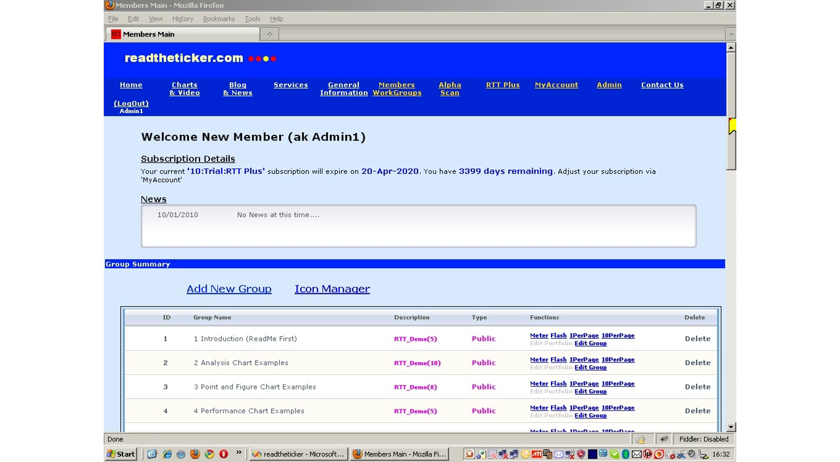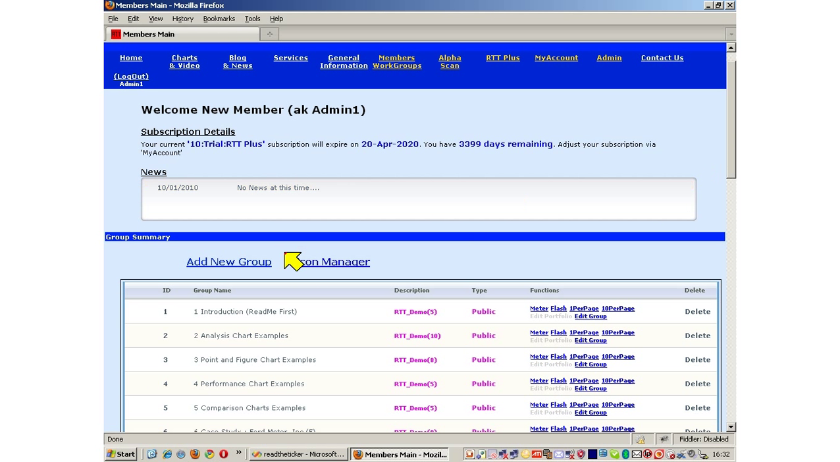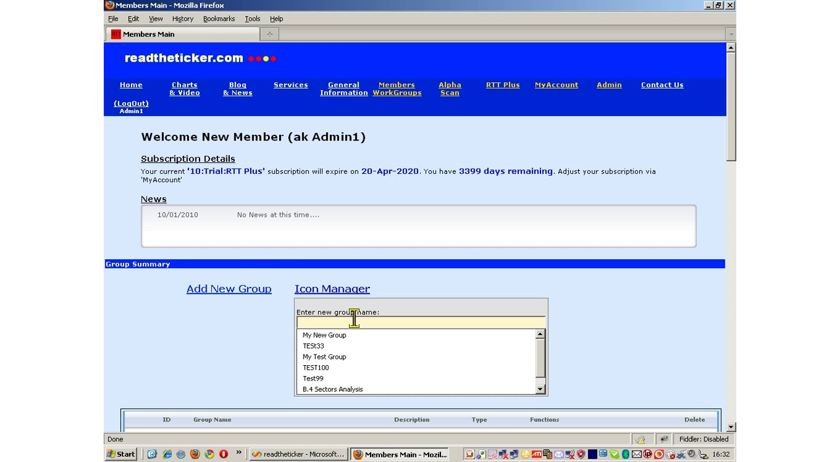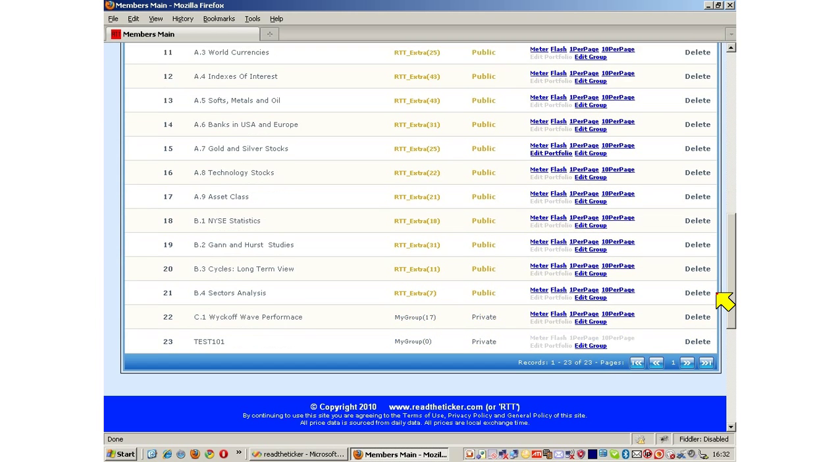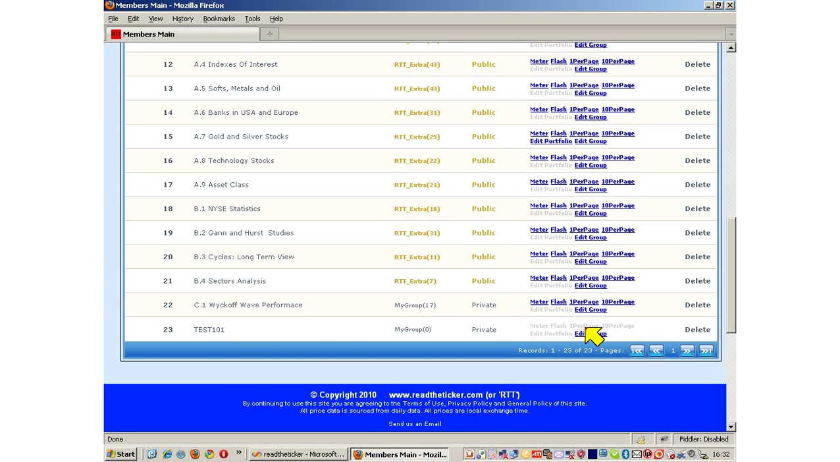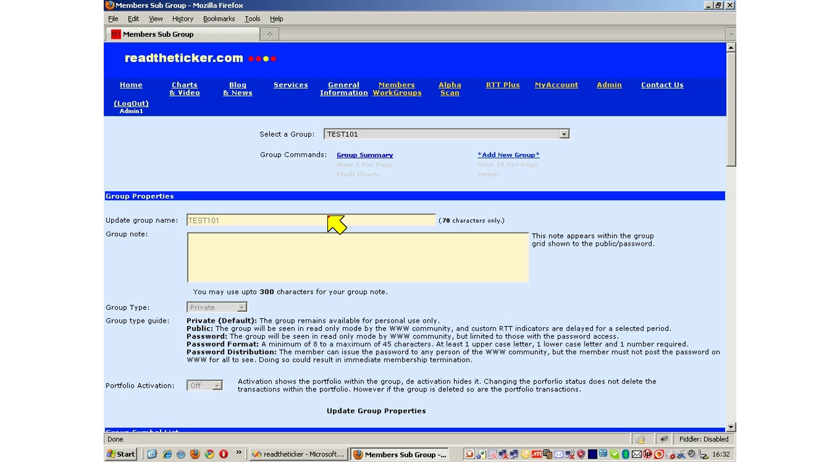Back at the groups area, you can add a new group. Each group contains your charting and comment objects. So let's have a look. This is the group properties: the title, description, classification, and whether you want a portfolio or not.